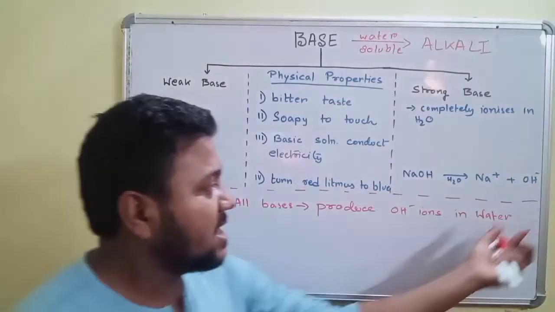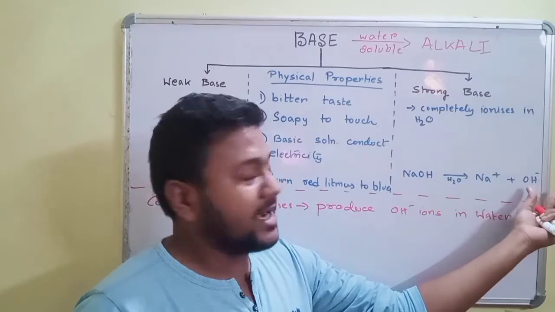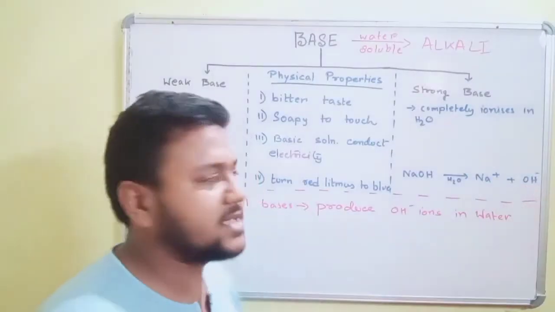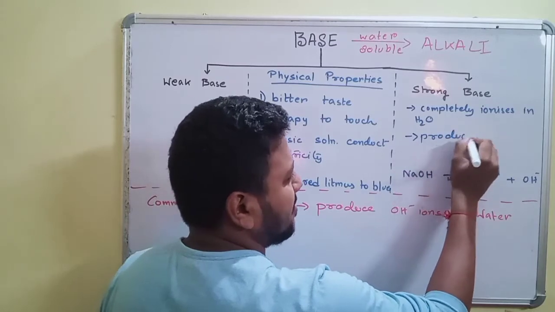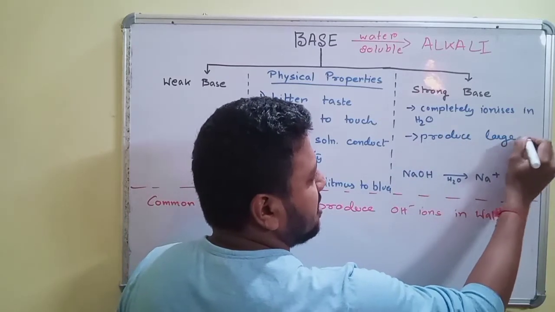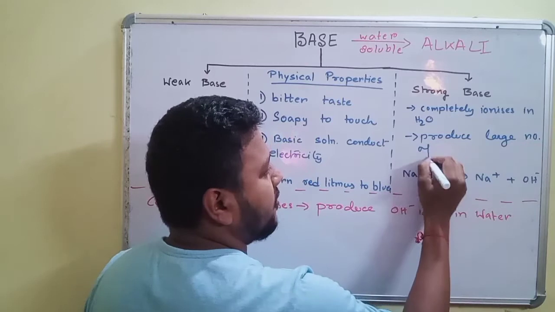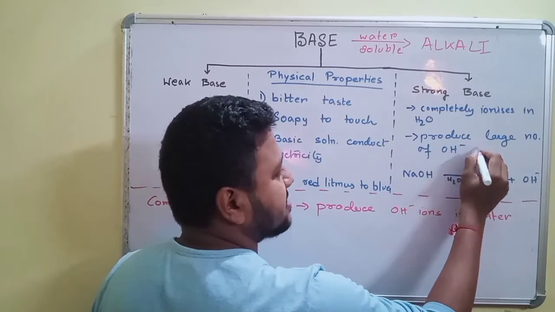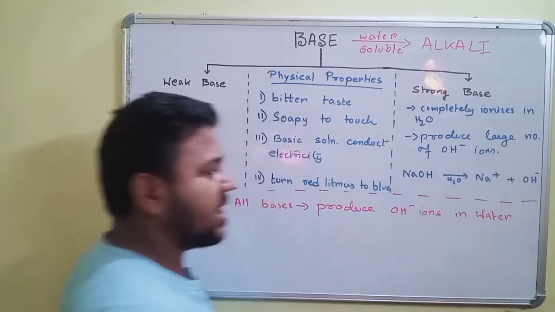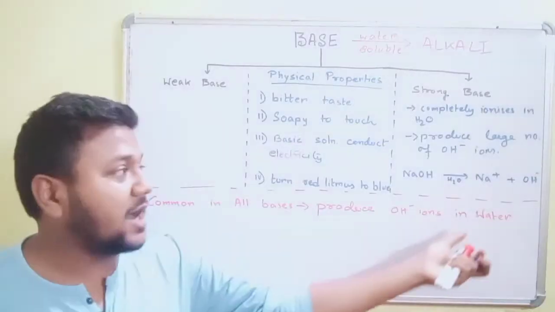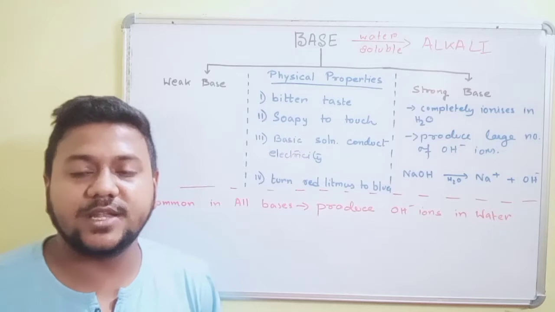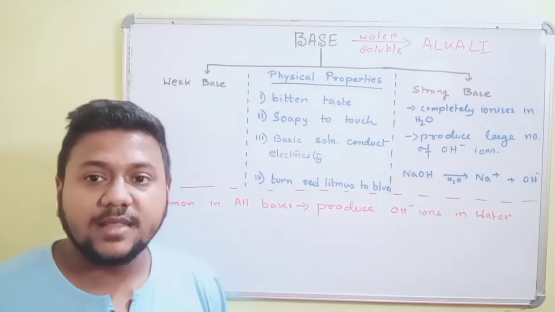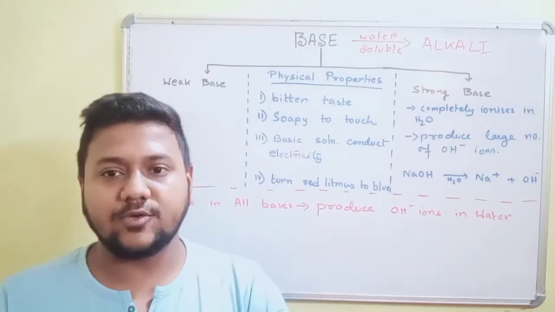So hence there is a greater number of OH minus ions. Therefore we can write: produce a large number of OH minus ions. Okay. Apart from these strong bases, there are some bases which when dissociated in water, do not completely ionize.